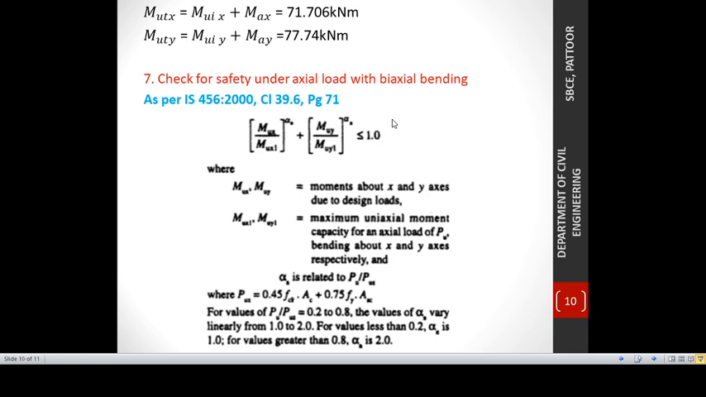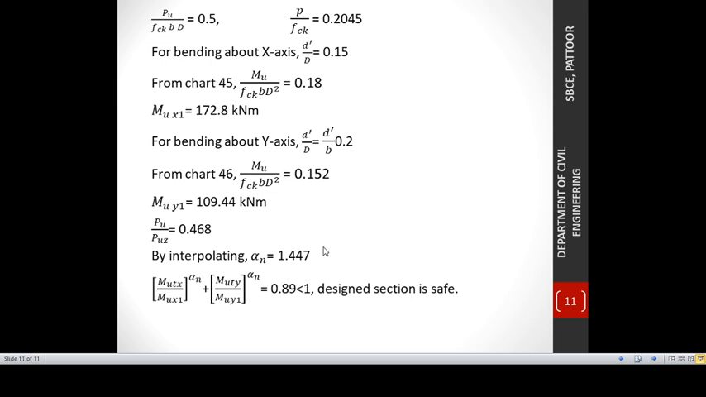As per this clause, this should be less than or equal to 1. Since we have obtained it as 0.89, which is less than 1, our design section is safe. Our trial section, the designed trial section, is safe for biaxial bending also. So this is a typical example for design of a braced column. Hope you all understood this. Please refer to the handwritten notes while listening to this lecture.